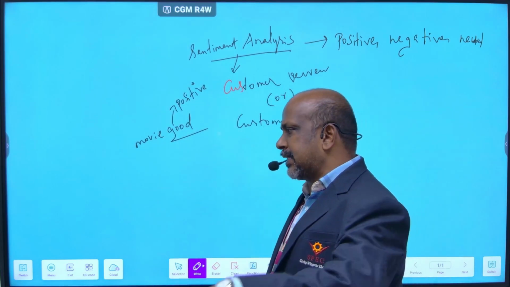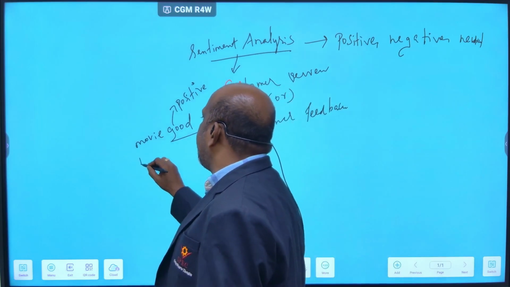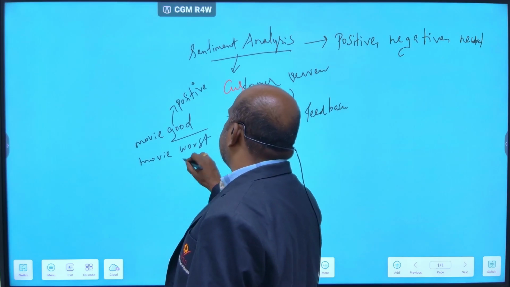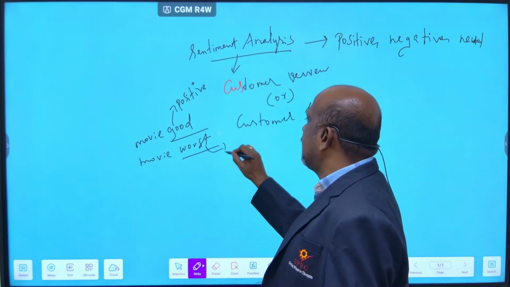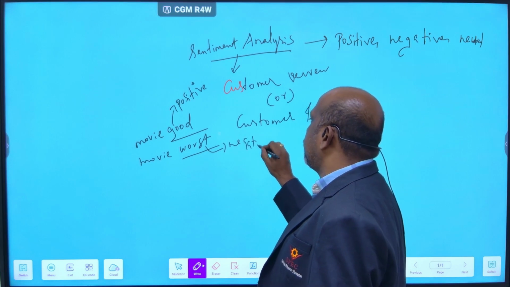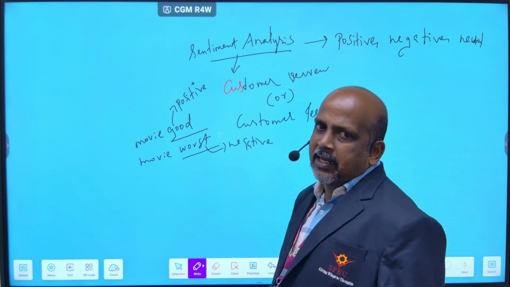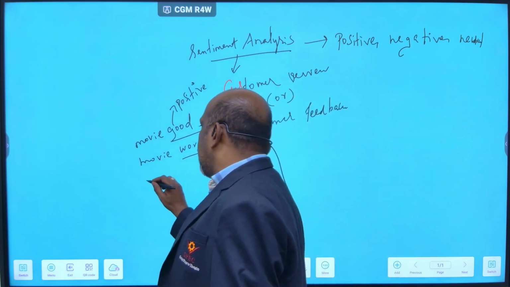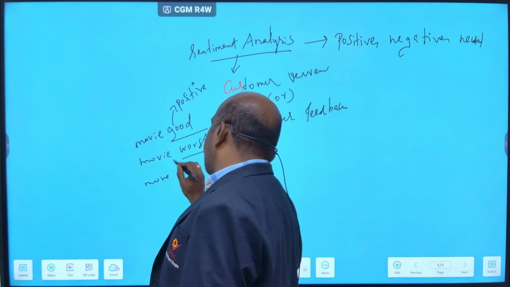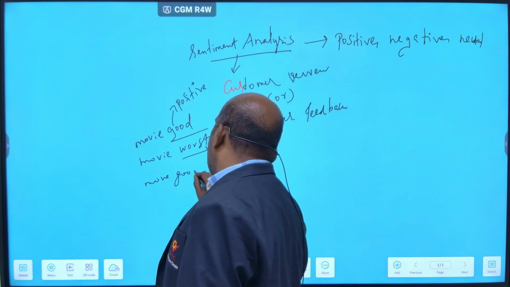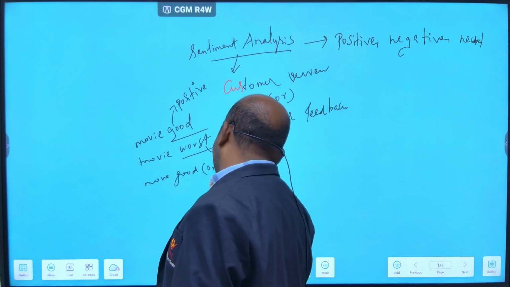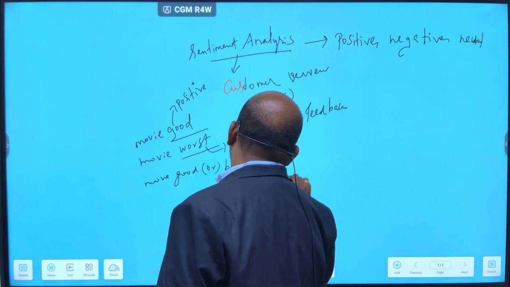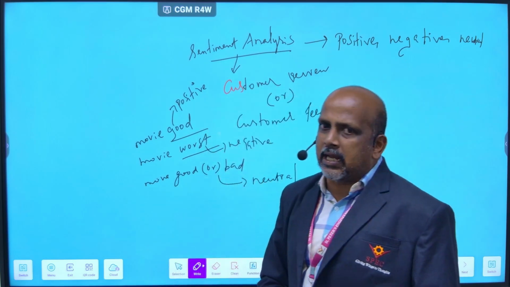Suppose another person comes and says the movie is worst. Like this, that is a negative review. And another audience member comes, where one person says good and another person says bad. Like this, it goes to neutral. So these are all sentiment analysis.